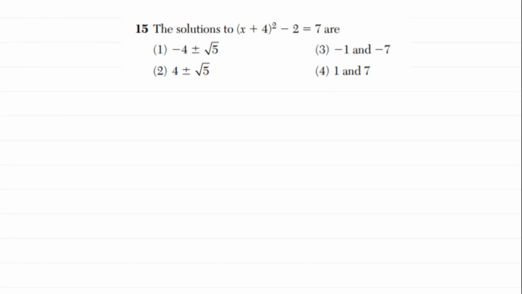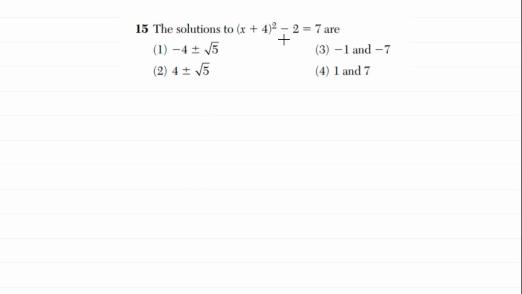Looking at 15, it's obvious we've got a quadratic equation that we're trying to solve. I know it's really tempting. A lot of my students would want to FOIL this out and get everything to one side so that it's equal to 0 and try to factor that. We don't want to do that here. That's a lot more work than we have to do in this case.